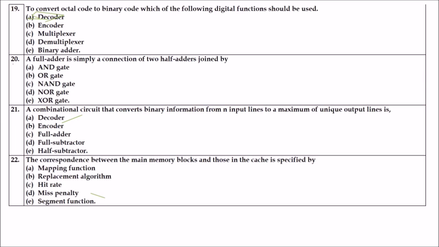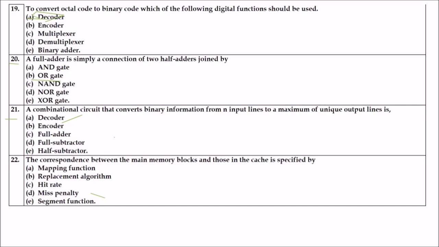Okay. Next is, a full adder is simply a connection of two half adders joined by what? Question 20. The answer is B, OR gate. A full adder is simply a connection of two half adders joined by an OR gate, and the other half adder simplifies with the AND gate also.